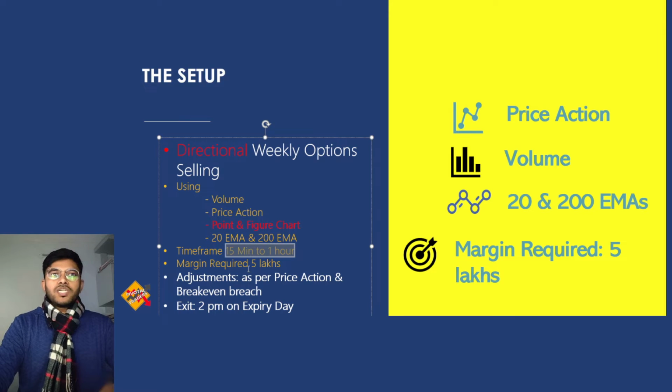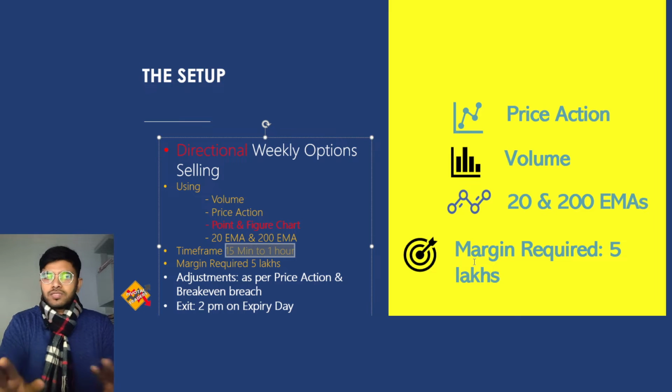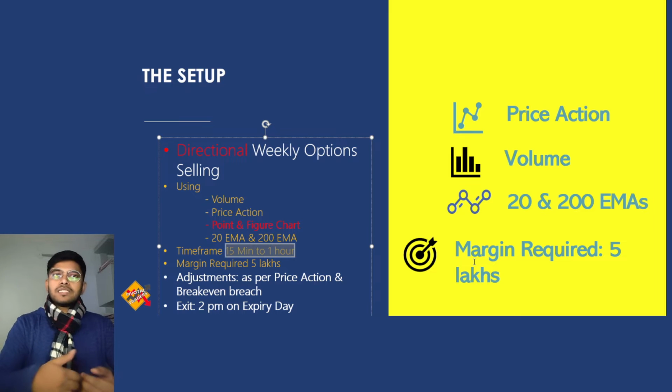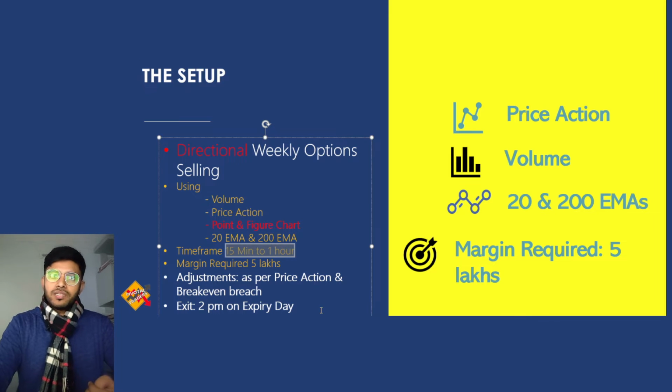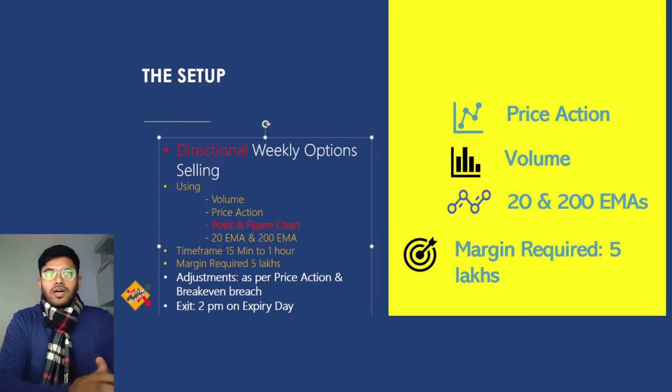Now the margin required is quite interesting. I always keep around 5 lakh of margin, but this would approximately require 5.5 to 6 lakhs. But since many of the trades will be directional, that will require only around 3.5 to 4 lakh rupees, not more than that. The adjustments would be as per the price action and breakeven breach, that's what we always do. The exit policy I have tweaked a bit. We'll keep 2 p.m. on the expiry day as the maximum exit time. Before that, we have to exit. These are all the points I wanted to bring in terms of the setup.